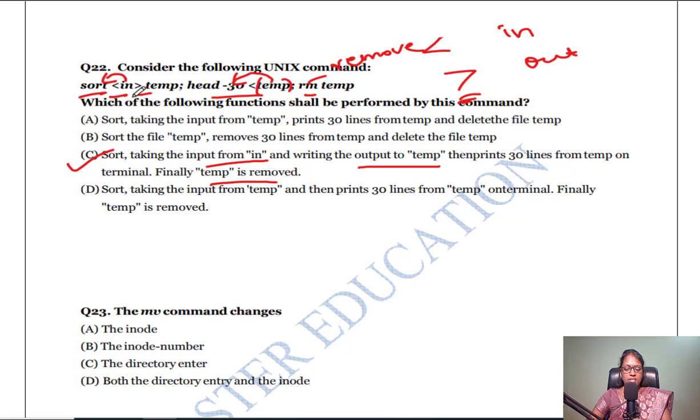Once again, sort takes the input from the in file and writes the output to temp. Okay, this statement is finished. And the next, head minus 30: the first 30 lines are taken from the temp and printed on the terminal. And then rm temp removes this temp file.